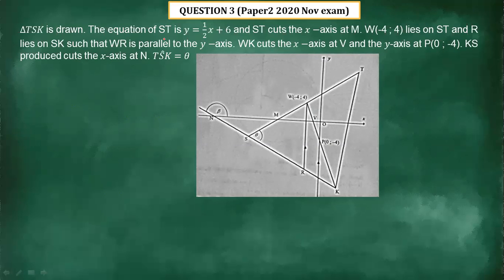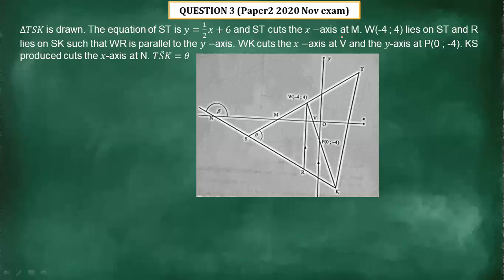The equation of ST is y equals 1 over 2 x plus 6, and ST cuts the x-axis at M. W (-4; 4) lies on ST, and R lies on SK, such that WR is parallel to the y-axis. SK cuts the x-axis at V and the y-axis at P (0; -4).